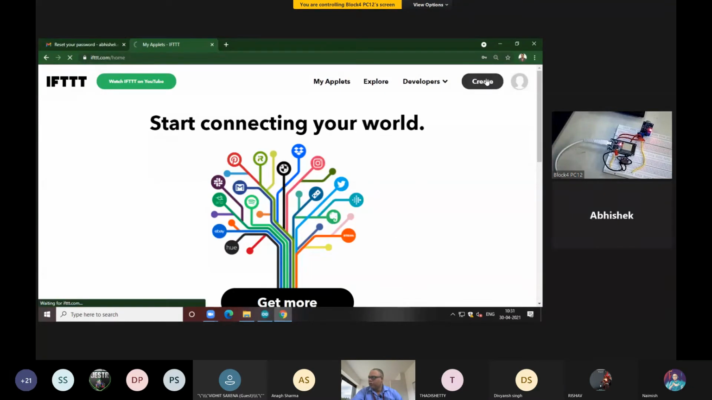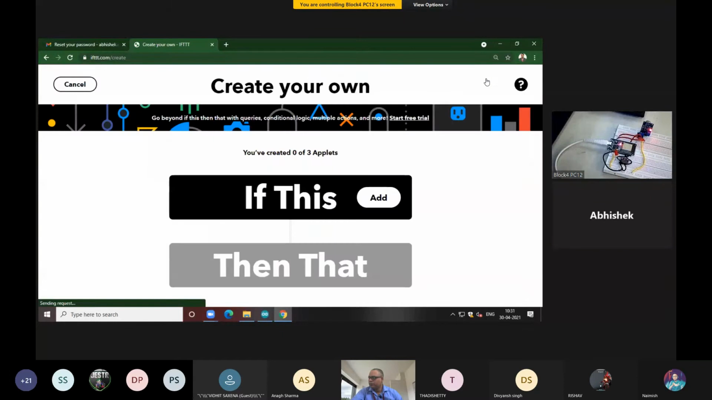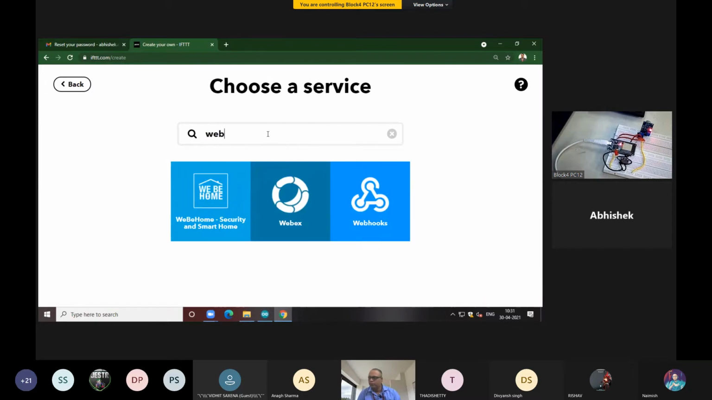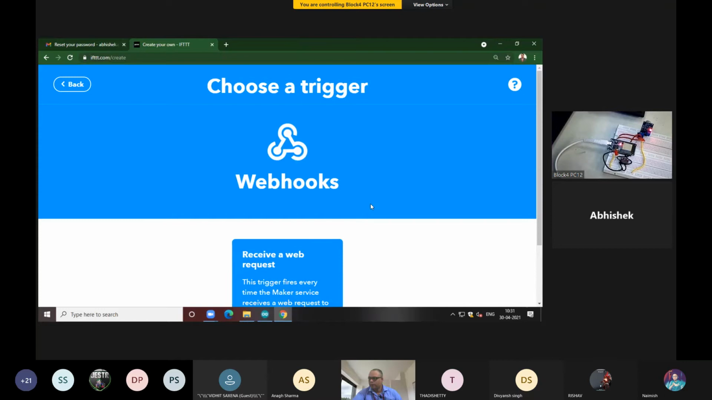You have to click on the create. We will create one event right here. If this happens, then what you have to do? You have to click on this add option. All of you, please click on this add option. And what you are going to do? You are creating an HTTP server request by using webhook, okay. So you write here web, okay. So you will find this webhooks.